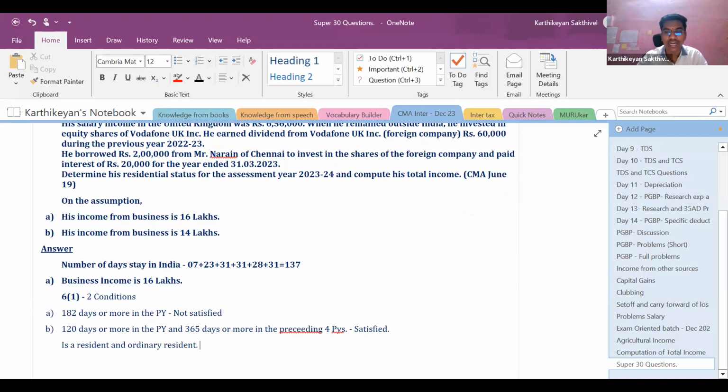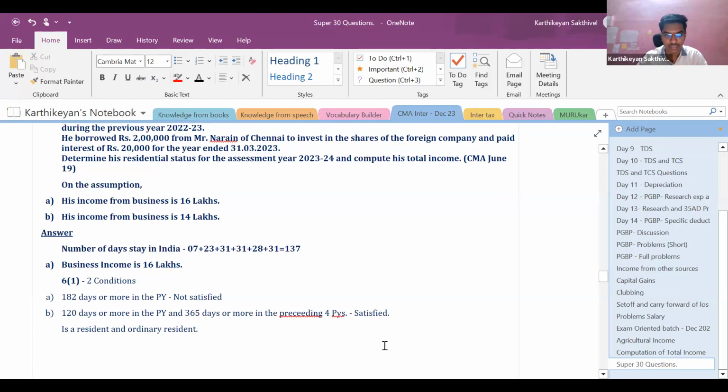Ordinary resident, because he would not satisfy both the conditions of 9 out of 10 years to be a non-resident, and also he will not satisfy the condition of 729 days in the preceding 7 financial years. So both these conditions will not be satisfied. So that is the reason he'll be a resident and ordinary resident if his business income in India is going to be 16 lakhs, right?